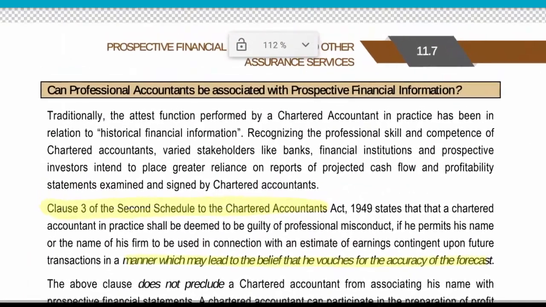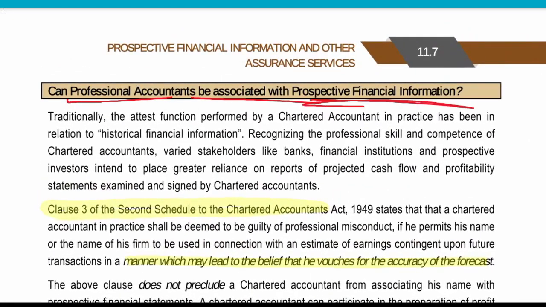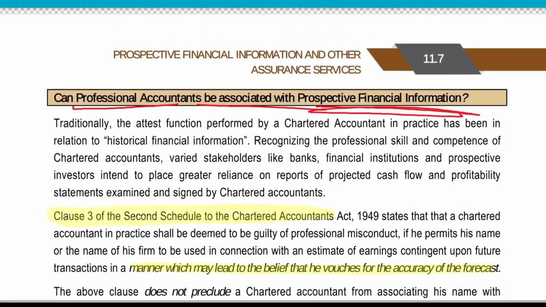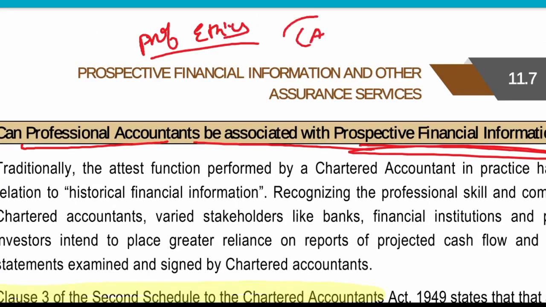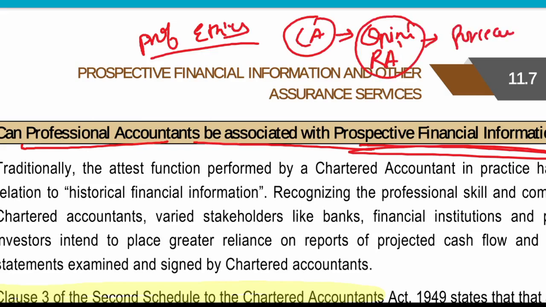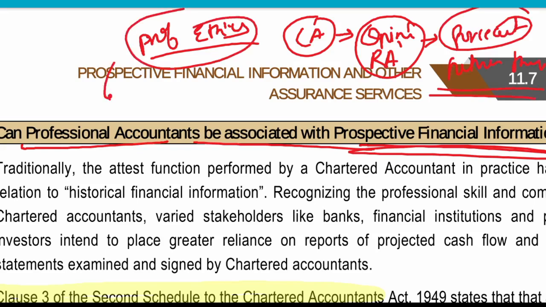So now, can a professional accountant be associated with prospective financial information? I hope you all remember that in our professional ethics chapter, we learned that a CA cannot express an opinion or give reasonable assurance on something related to a forecast. I hope you remember there is something related to futuristic matters given in one of the clauses of the professional ethics chapter. Are you able to remember this one?